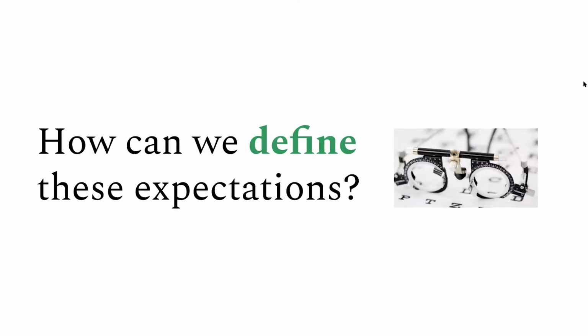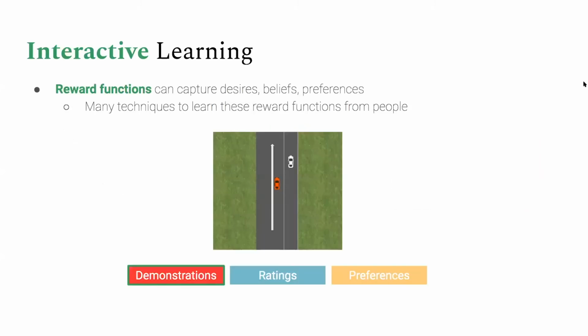In a similar way, we're interested in this question of interactive learning, or how we can leverage interactions with people in order to capture their needs, expectations, preferences, etc. One way of technically capturing these preferences and beliefs is through a reward function. And there do exist many techniques to learn these reward functions from people. I'll give an example of three primary ones here.